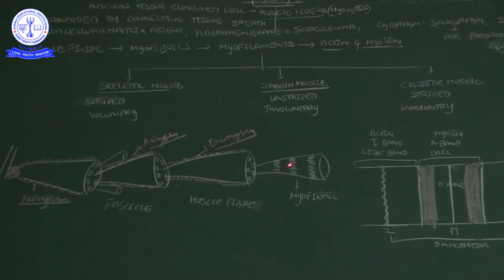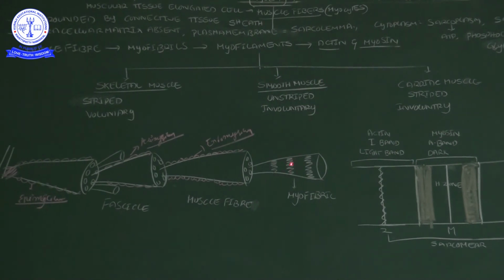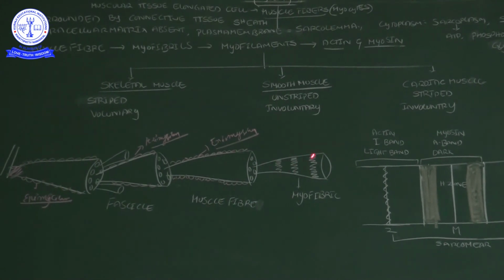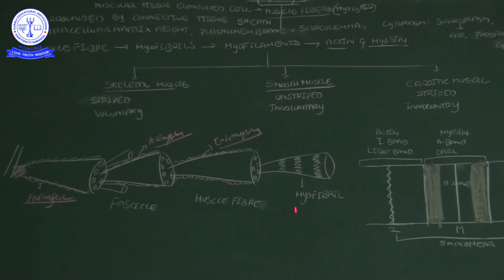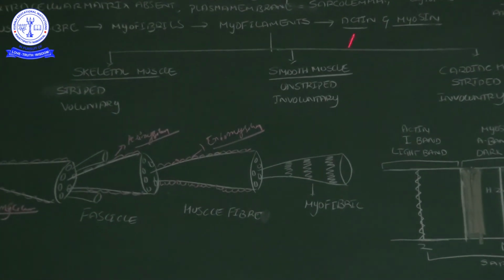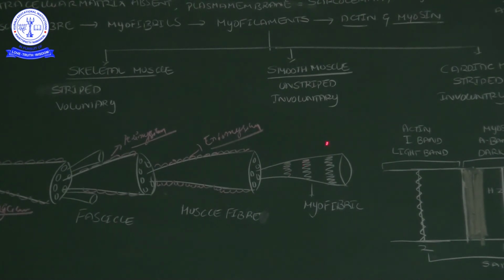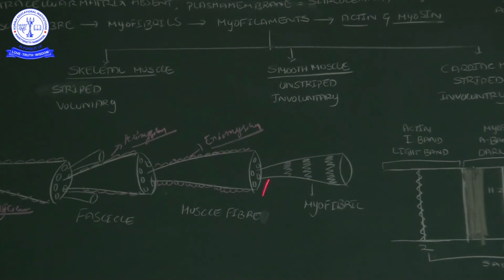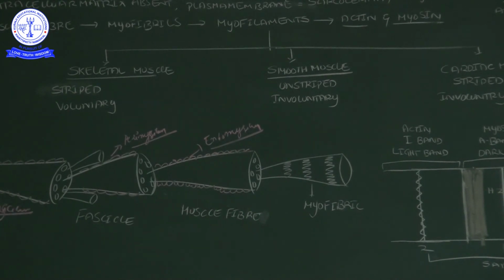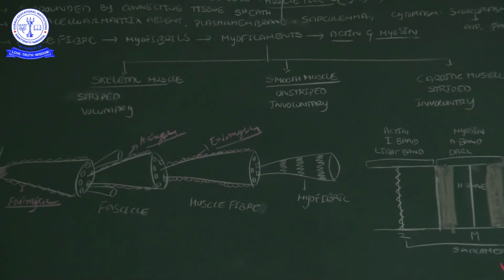So here the shaded part is the dark part, and take the unshaded part as the light part. The shaded part belongs to myosin, and the unshaded part belongs to actin. Okay, so see, alternately shaded part, unshaded part, shaded, unshaded. Actin and myosin proteins are arranged alternately. So here is a detailed analysis.